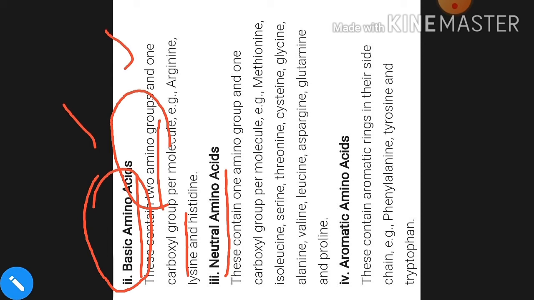Okay, now in neutral amino acid what happens? In neutral amino acid, the number of carboxylic groups and amino groups is the same. Okay, if the number of amino groups is equal to the number of carboxylic groups, that will be the neutral amino acid. And these are different examples: methionine, glycine, cysteine, proline. These are different names of the neutral amino acid, and these are names of basic amino acid: arginine and lysine, histidine.